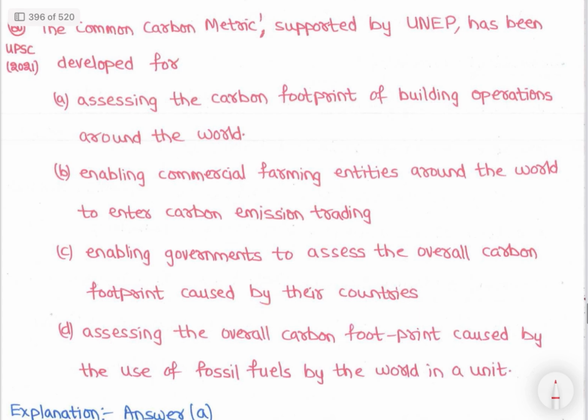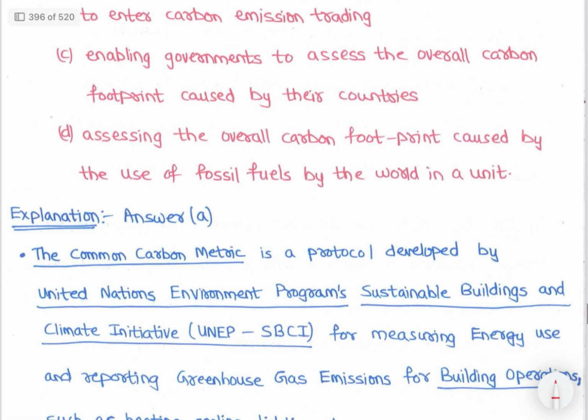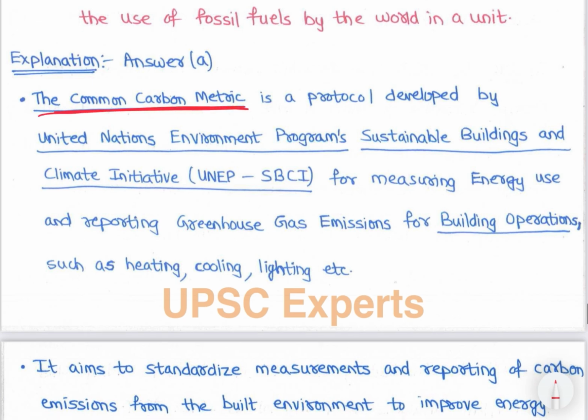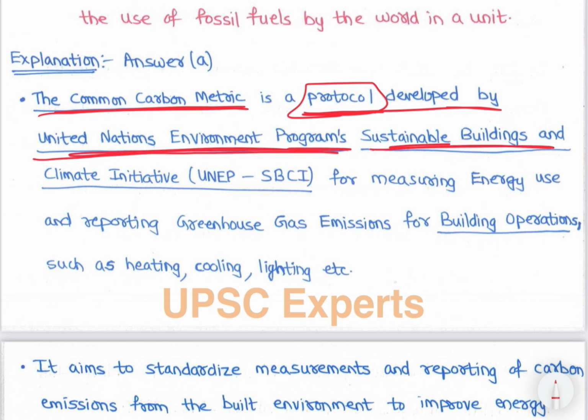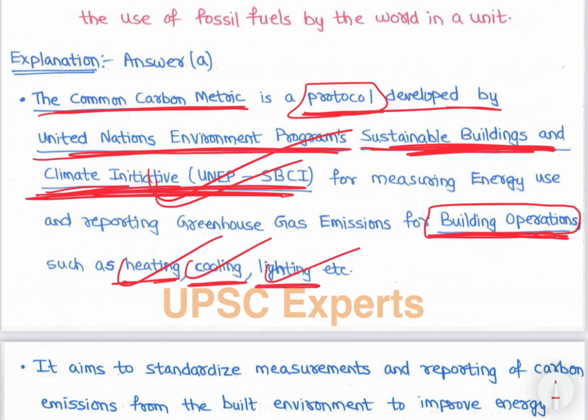Then next is the Common Carbon Metric. This is a question asked in 2021. The Common Carbon Metric supported by UNEP has been developed for, let's study. The Common Carbon Metric is a protocol developed by the United Nations Environment Program's Sustainable Buildings and Climate Initiative, right, for measuring energy use and reporting greenhouse gas emissions for building operations such as heating, cooling, lighting, etc.